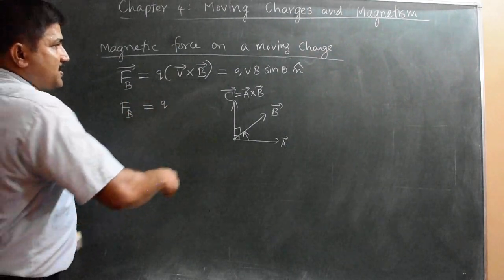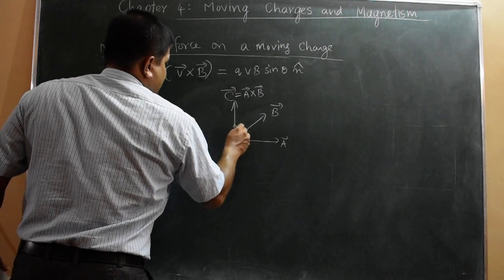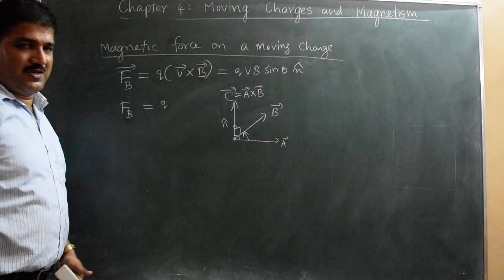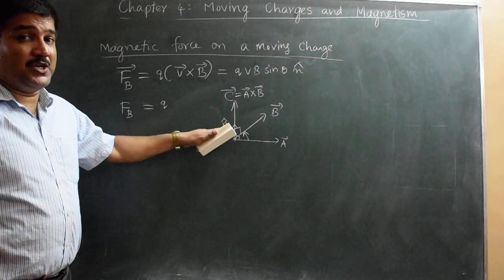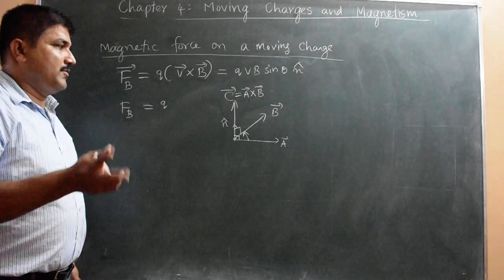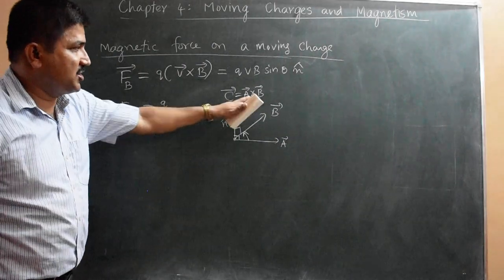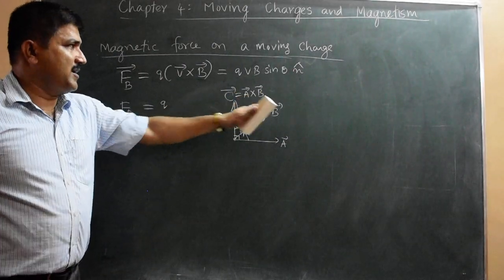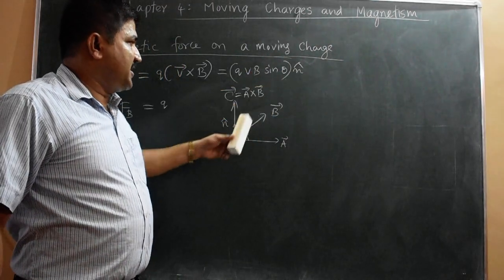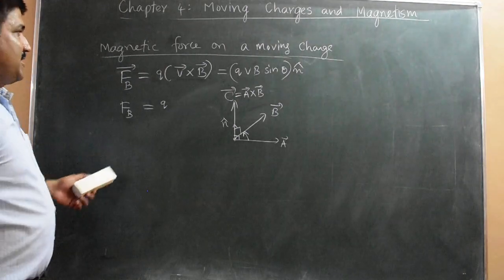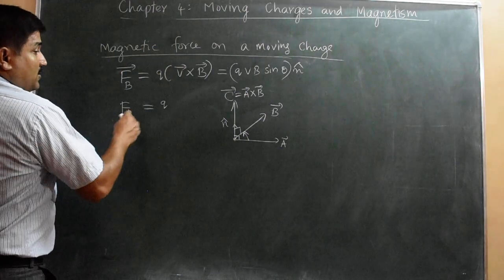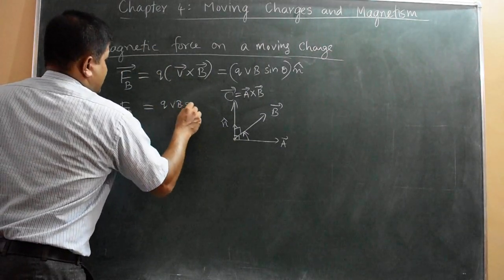Here in the cross product, this n cap, the direction of this A cross B, is perpendicular to both A as well as B. That is shown by this n cap unit vector. The unit vector gives the direction perpendicular to both the vectors A and B, in the direction of A cross B. So this is the magnitude of A cross B, and n cap is the unit vector which indicates the direction of A cross B. Okay, so the magnitude of magnetic force is QVB sin theta. Now the magnitude, if I write, it is QVB sin theta.